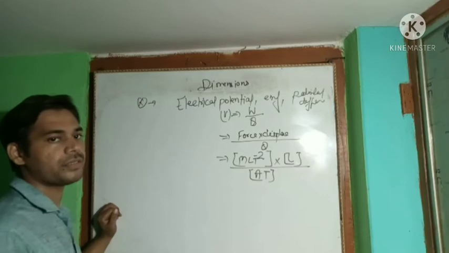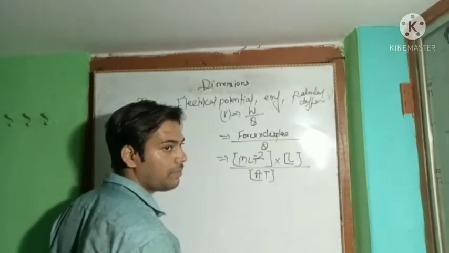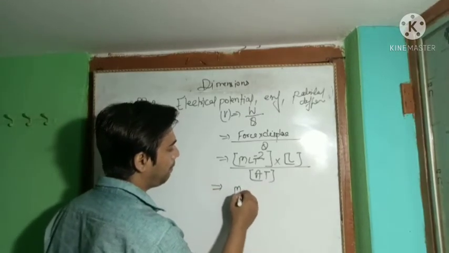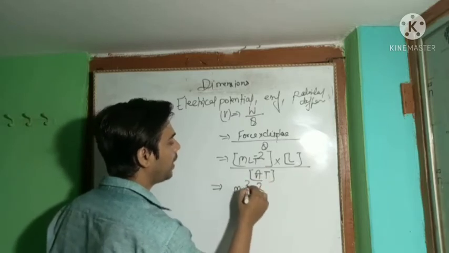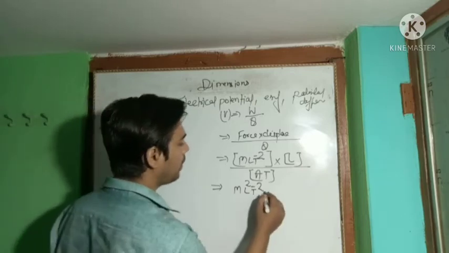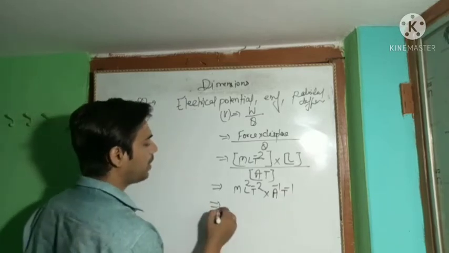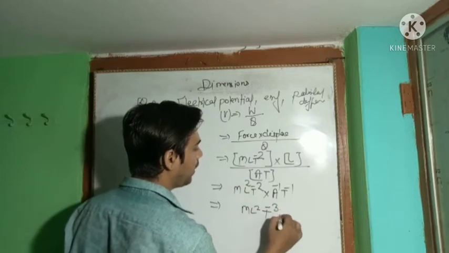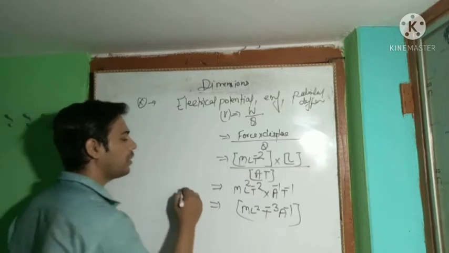The denominator goes to the upper side with a minus sign. L cross L is L square, and A and T go up as A to the power minus 1 and T to the power minus 1. The final answer is M L square T to the power minus 3 A to the power minus 1. This is the dimension of the electrical potential V.